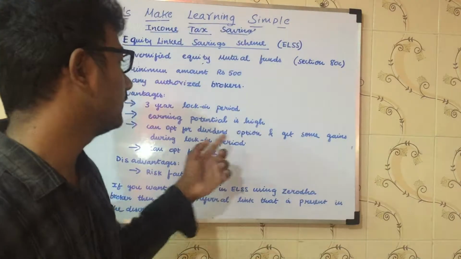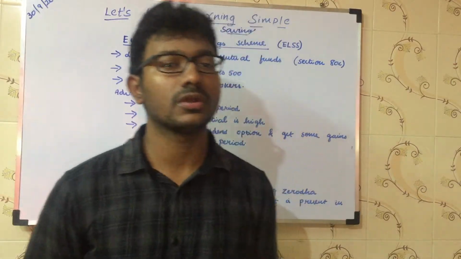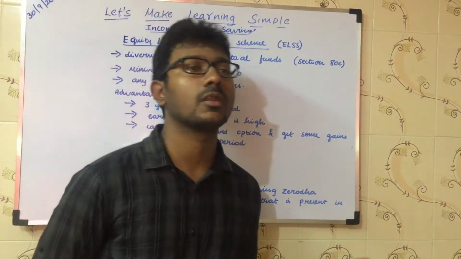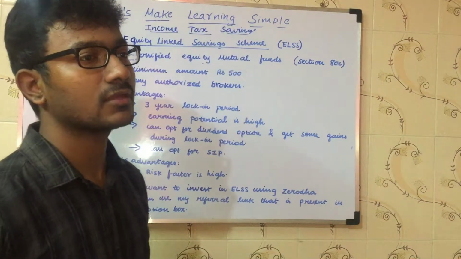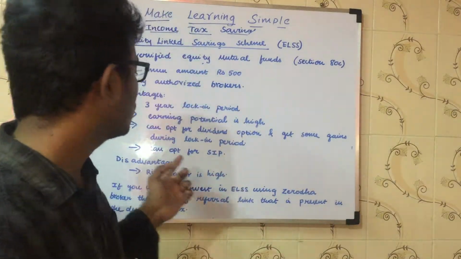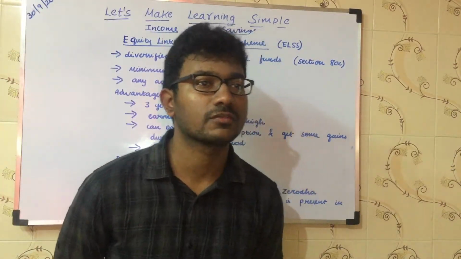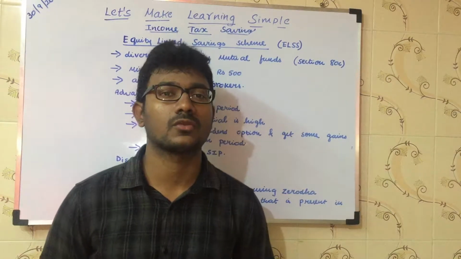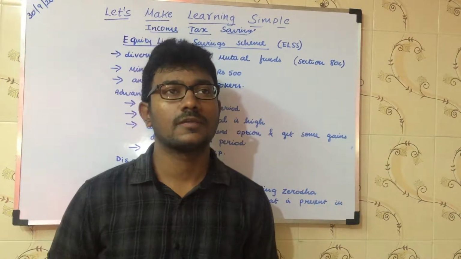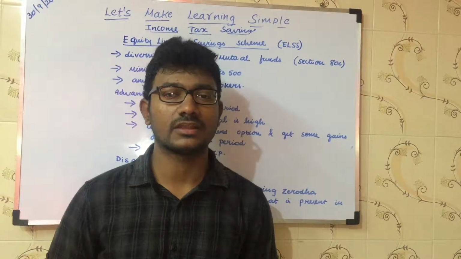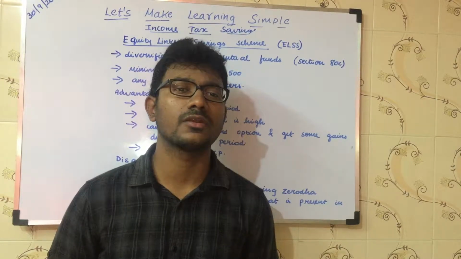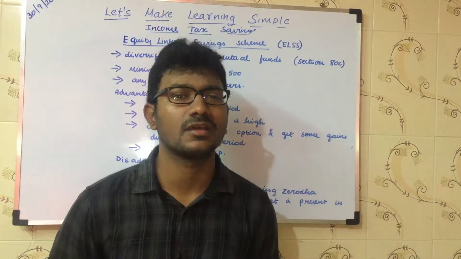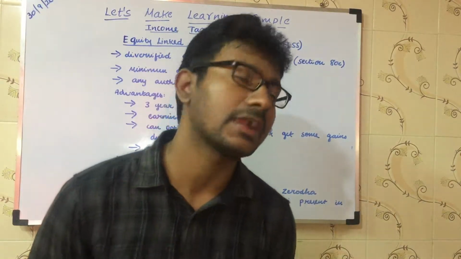You can opt for the dividend option so that you receive some amount on a regular basis, either quarterly or yearly. You can also opt for SIP, systematic investment plan. If you're trying to invest 1 lakh rupees in mutual funds and you don't have that much money, you can invest on a regular basis, either daily, monthly or weekly, that doesn't matter.